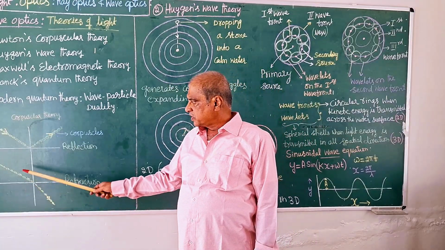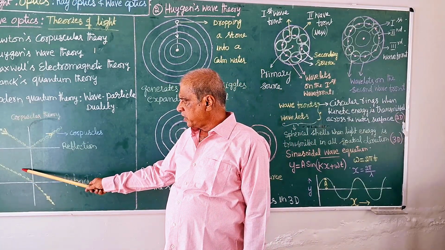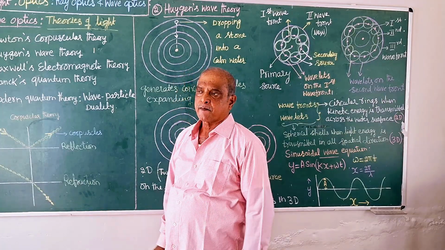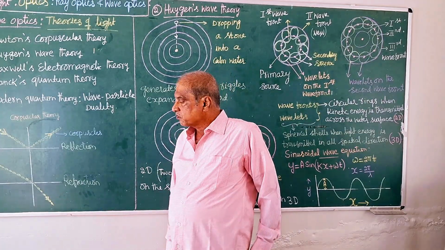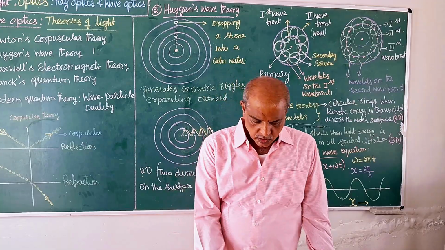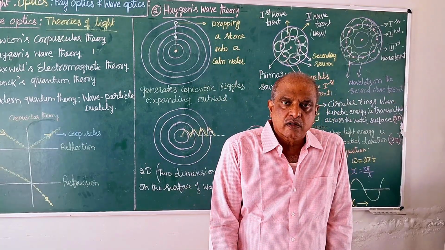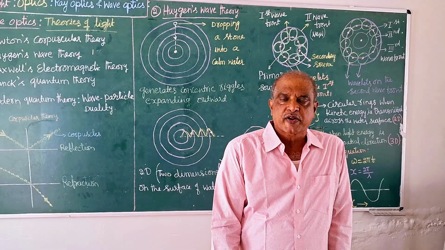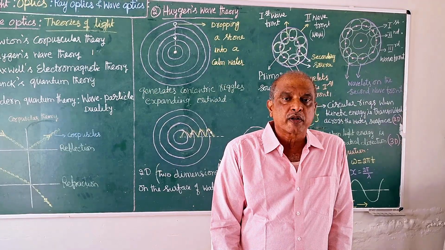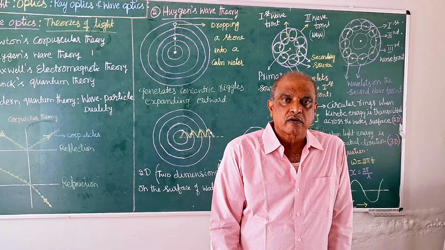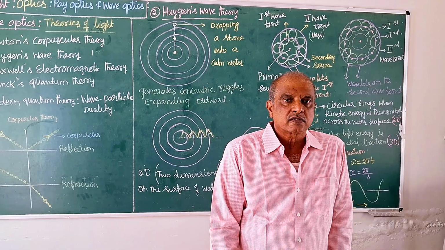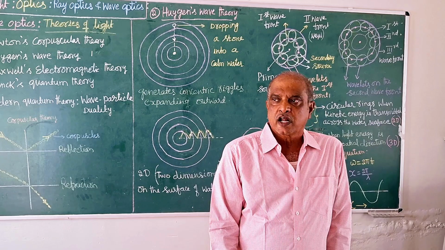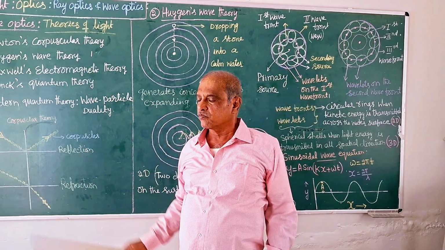In some cases, when the stream of particles enters from one medium into another medium, there must be a deviation like this, a change in the direction of the light, refraction. This corpuscular theory satisfactorily explains both reflection and refraction, but there are some other phenomena of light which are very important. Those are interference, diffraction and polarization, which cannot be explained by this theory.